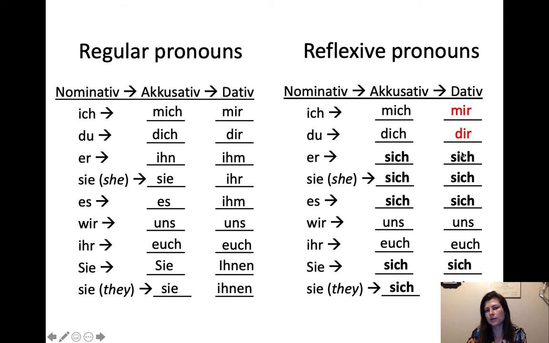So when you differentiate between the reflexives in the accusative and the reflexives in the dative, the only ones you really need to watch out for is ich and du, because it's mir and dir. And these forms are just the regular dative forms anyway. They're not even new forms. So they're pretty recognizable because you already know them from the regular dative. Now we're in the reflexive dative. Yeah. So, and then if you're doing er, sie, es, or sie down here, it doesn't really matter whether they're in the accusative or dative because it's always sich.